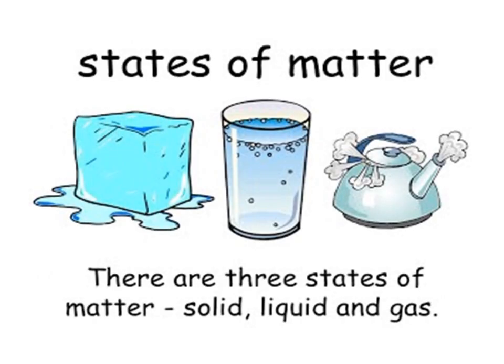As you can see here, the states of matter. First, a cube of ice, this is the ice cube. In the glass, there is water. Here is a picture of a kettle from which the gaseous form of water is coming out. There are these three states of matter: solid, liquid, and gas.